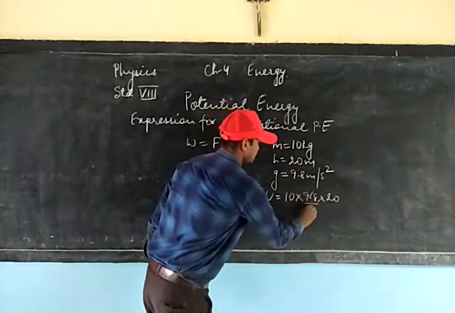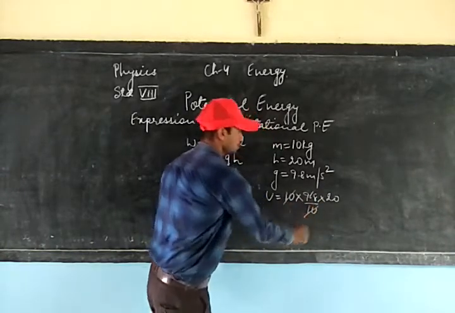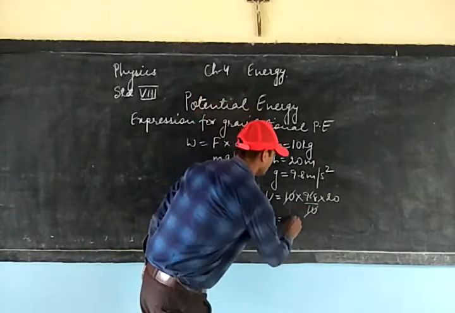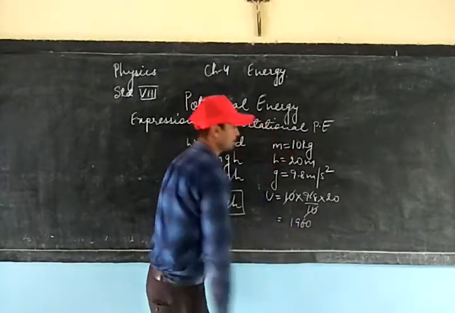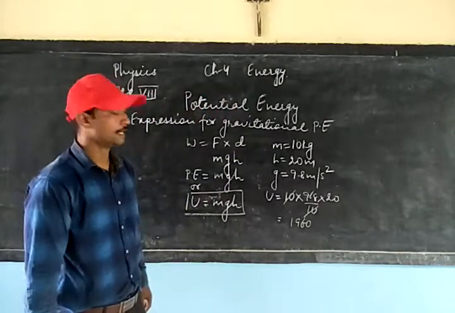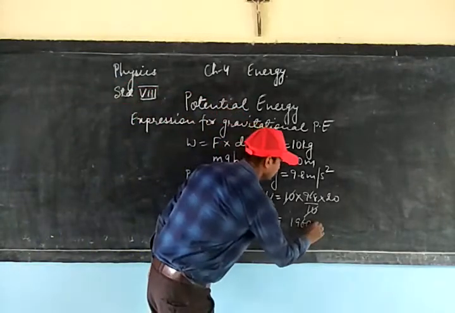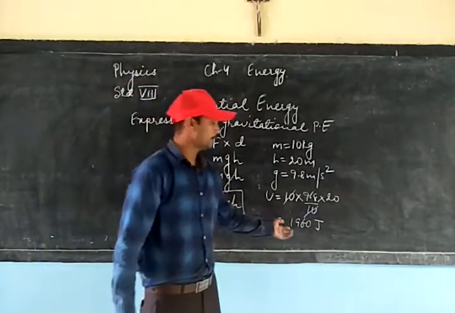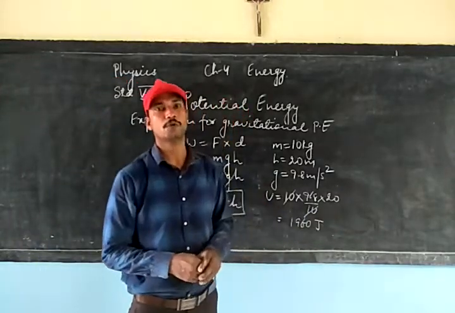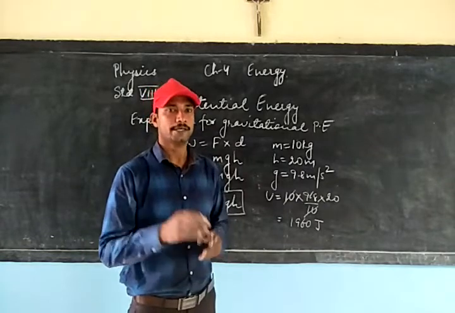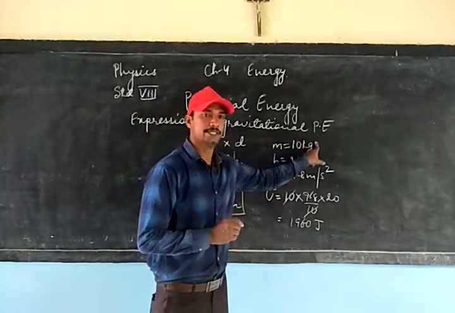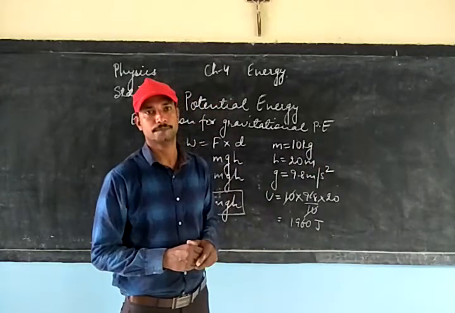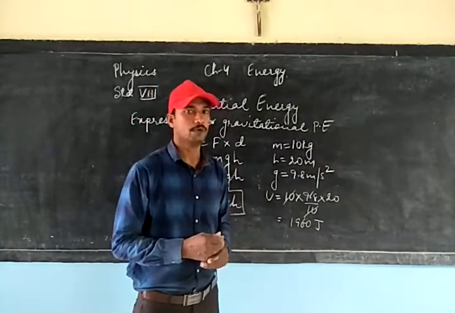We can remove this decimal to cancel the zeros. So the final answer we are getting is 1960. 1960 joule, sorry, since we are finding out the energy. So 1960 joule is the total potential energy that is stored in a body of mass 10 kg when it is lifted to a height of 20 meters. This way you can practice more and more numericals.